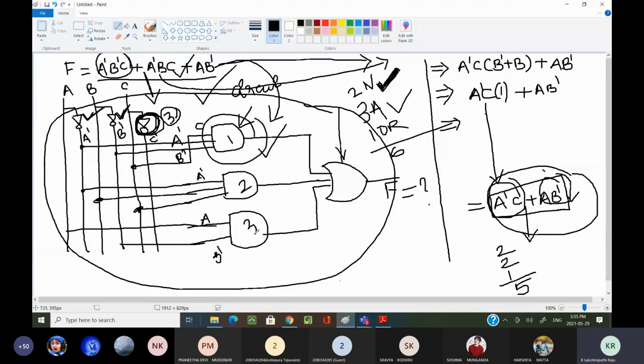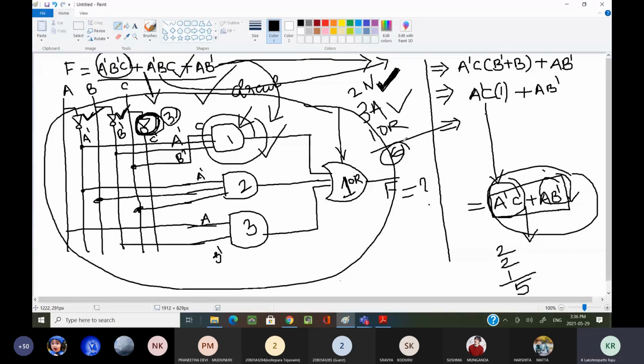How many OR gates? 1 OR gate. Totally, 2 plus 3 is 5, 5 plus 1 is 6. Totally 6 gates are required.